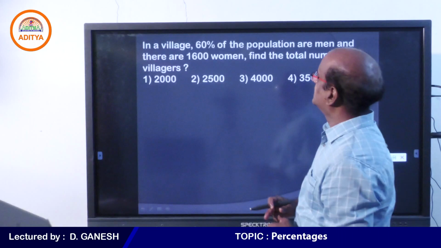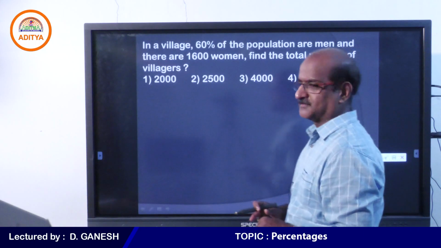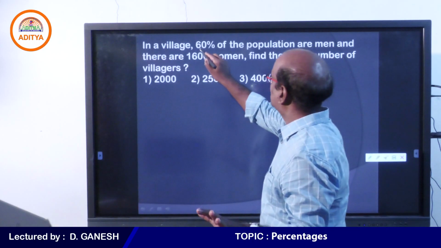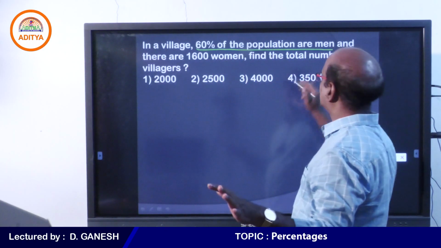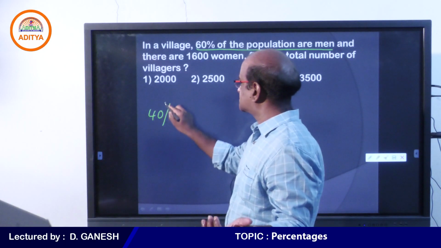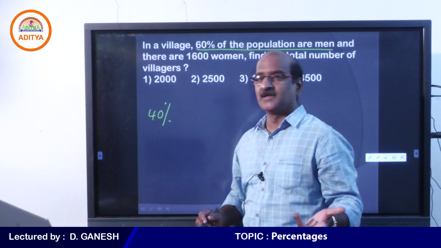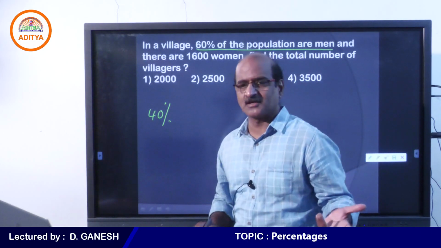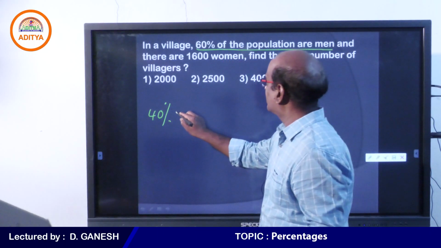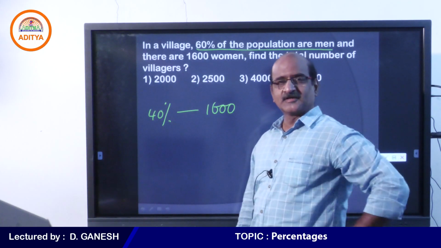In a village, 60% of the population are men and there are 1600 women. So my dear students, when you are given that 60% of the population are men, you can take it for granted that the remaining 40% must be women, because we have only two genders, either men or women. That particular 40% should be equal to 1600. I hope you understand this.